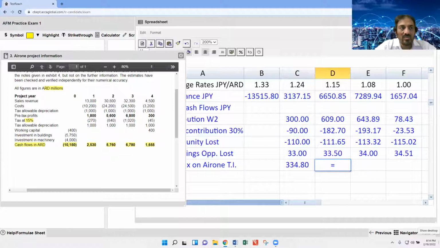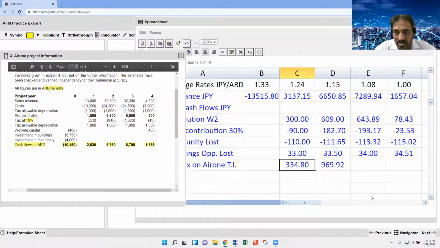Once again, 5600 multiplied by 1.15 multiplied by 0.15, but the sign must be minus.